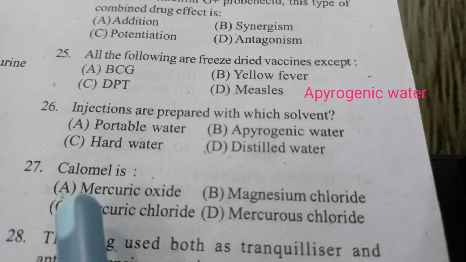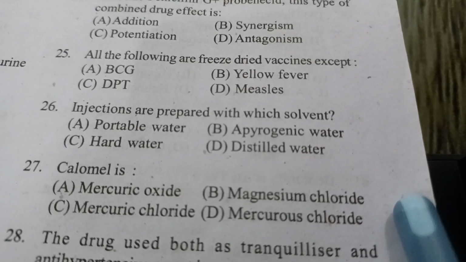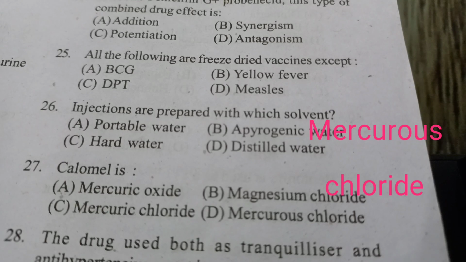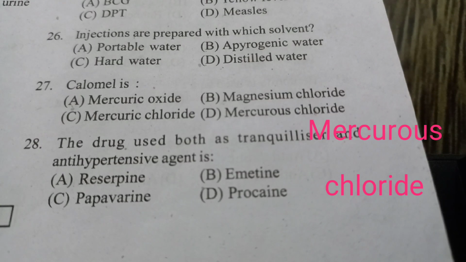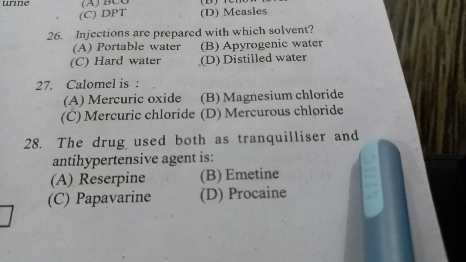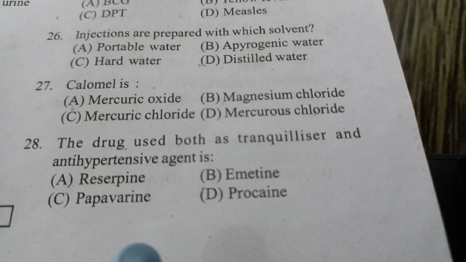27th question. Calomel is mercuric oxide, magnesium chloride, mercuric chloride, or mercurous chloride. So the correct answer is mercurous chloride, option D. The drug used both as tranquilizer and antihypertensive agent is risperidone, amitriptyline, papaverine, procaine. So the answer is risperidone, A.